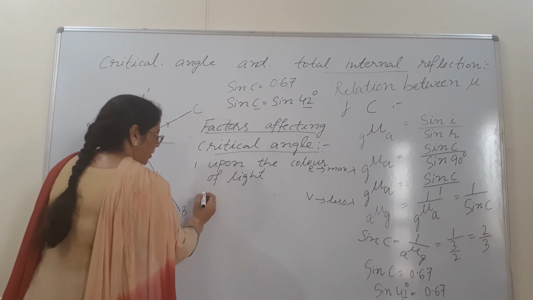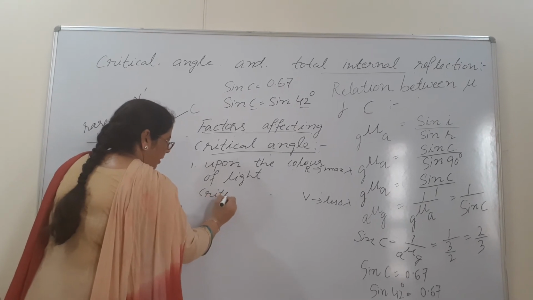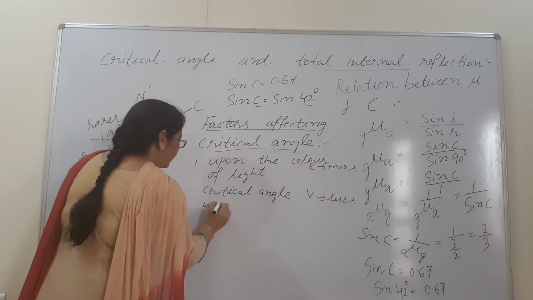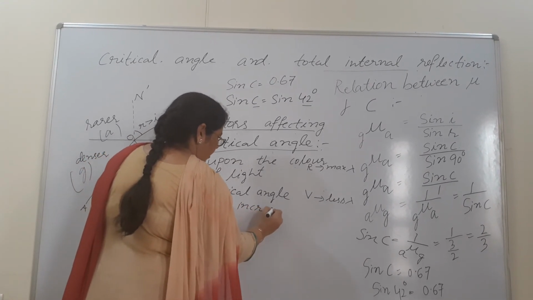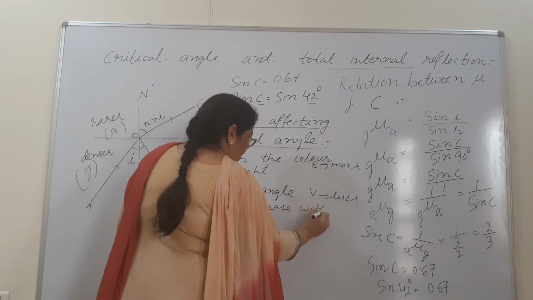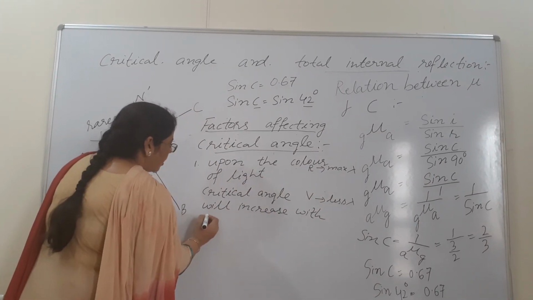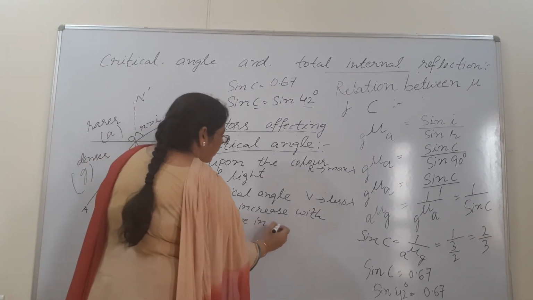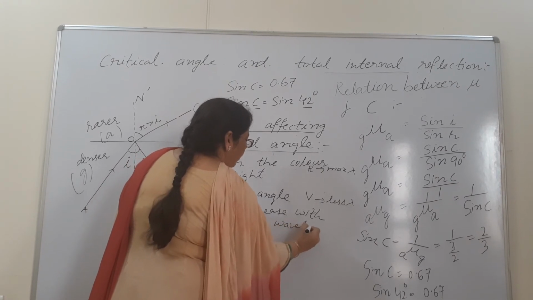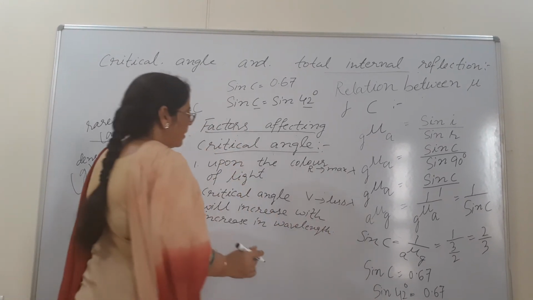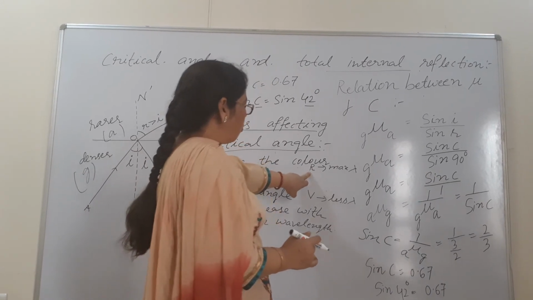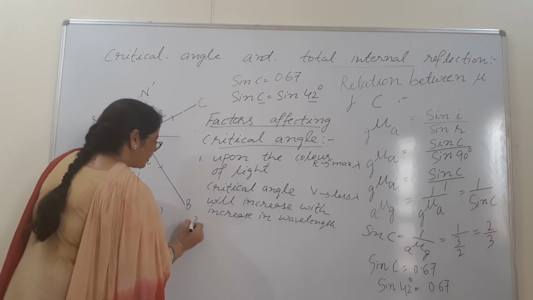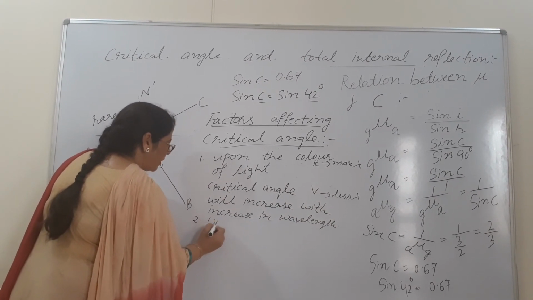So here you will say that critical angle will increase with increase in wavelength. Means red color will be having more critical angle than violet color. Then beta, second factor is upon the temperature. It depends upon the temperature.